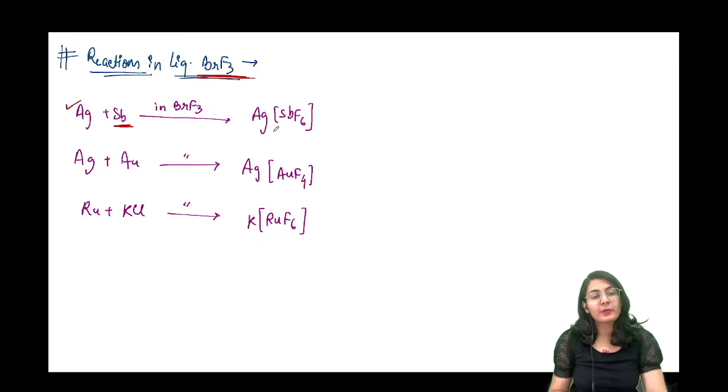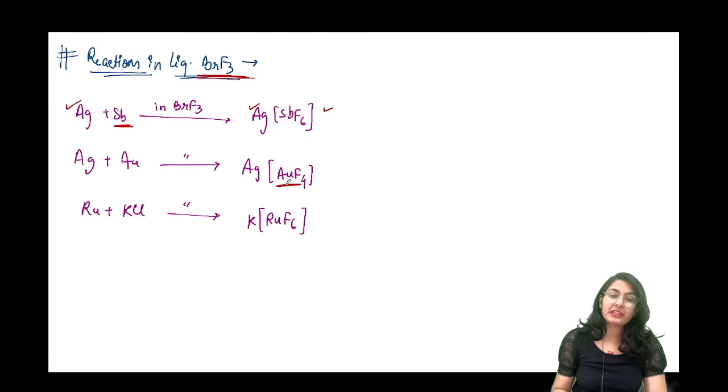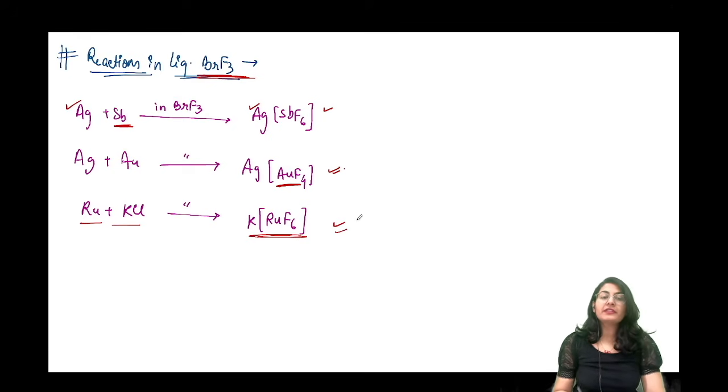It has this property. तो ये जल्दी से क्या anion बना लेगा और ये जल्दी से cation बना लेगा. Ag plus Au. Now here gold has a greater possibility of connecting with the fluoride. So that's why AgAuF4. ऐसा क्यों हुआ? Because Ag is still soft. Ru plus KCl will give you KRuF6. All of these are just fluorinating reactions taking place in BrF3.